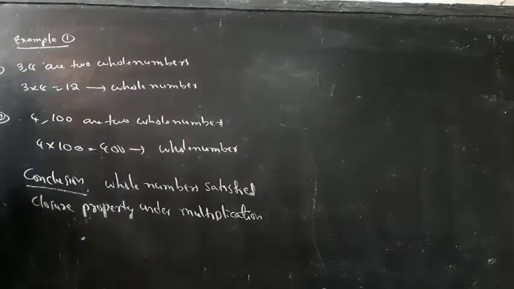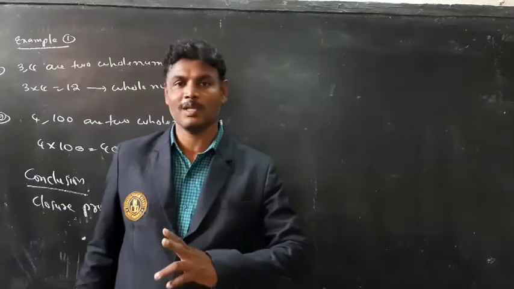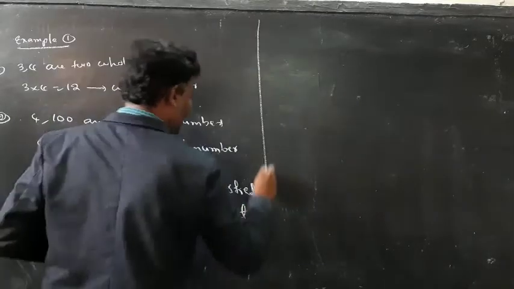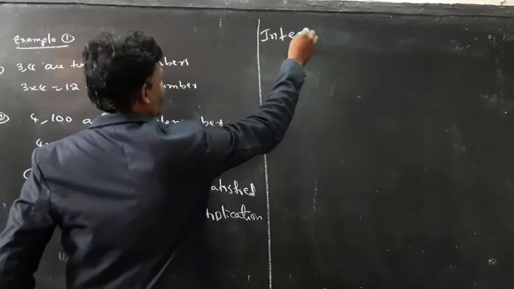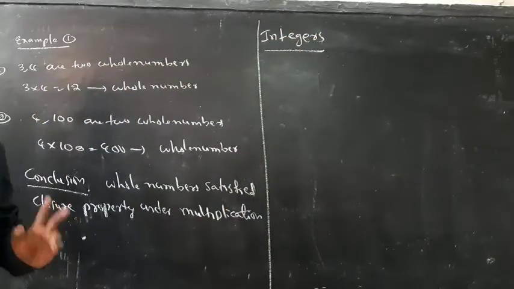Whole numbers satisfy closure property under multiplication. Now next I am going to take integers.